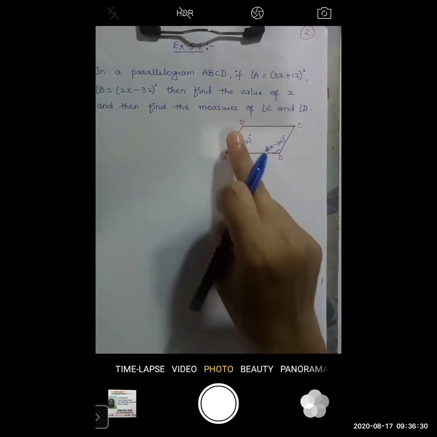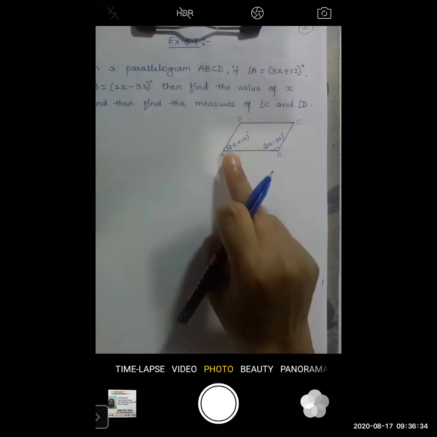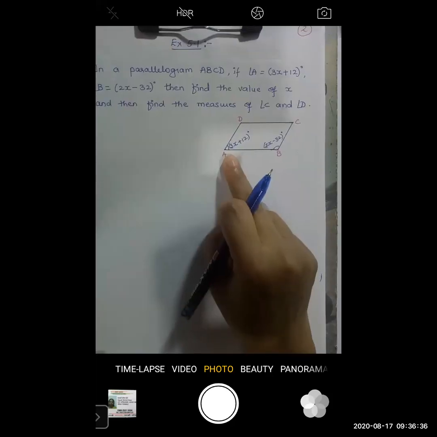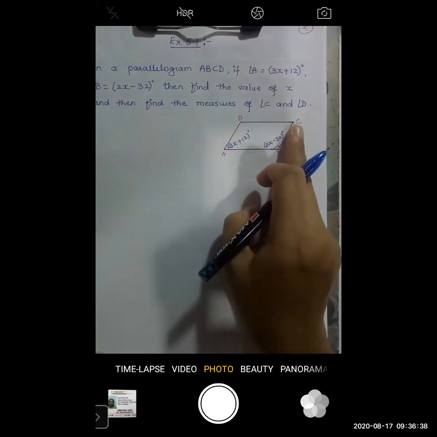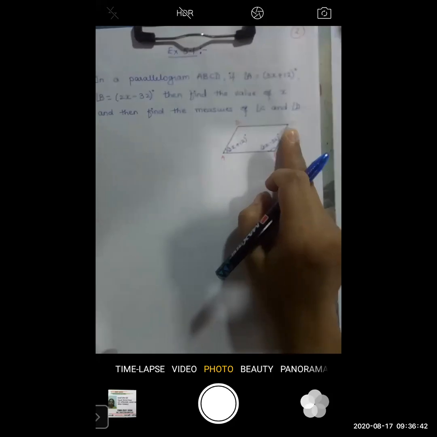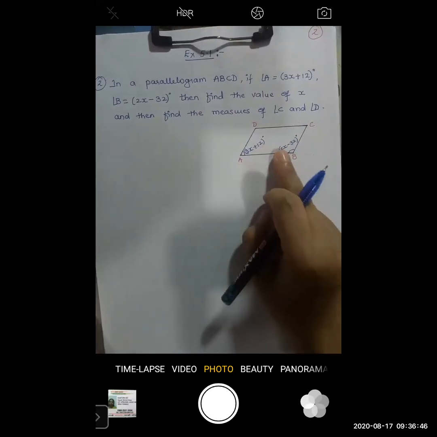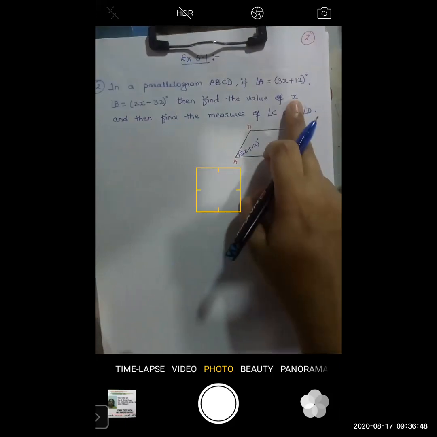Yes. Same way angle D is opposite to angle B, or no? So once you get the value of angle A, the same will be the value of angle C, or no? Why? Because opposite angles of a parallelogram are congruent. Okay. So first we will solve this expression and find out the value of x.